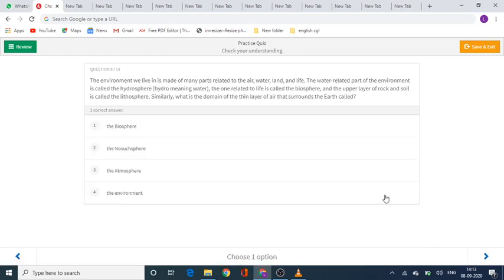Question number 9. The environment we live in is made up of many parts related to the air, water, land, and life. The water related part of the environment is called the hydrosphere, hydro meaning water. The one related to life is called the biosphere, and the upper layer of rock and soil is called the lithosphere. Similarly, what is the domain of the thin layer of air that surrounds the earth called? The biosphere, the lithosphere, the atmosphere, or the environment? The time starts now.